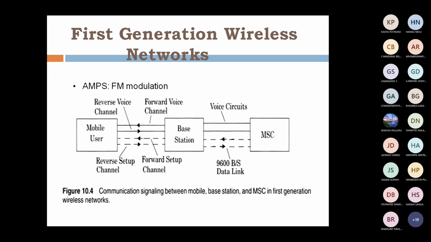Once the connection is made, then transmit voice through that voice channel. Likewise, see this one, the data line shows us from mobile station to base station is setup channels. Reverse setup channel, forward setup channel. This is used for both. Connection can be made. After connection is made, we have to use the forward and reverse voice channels to transmit voice. See this one, from base station to mobile station, the thick line shows voice circuits and that line shows data link. You know what is the operation of mobile.